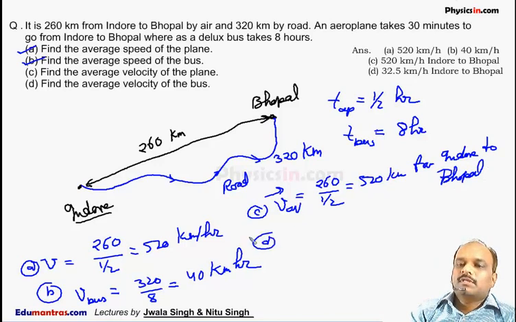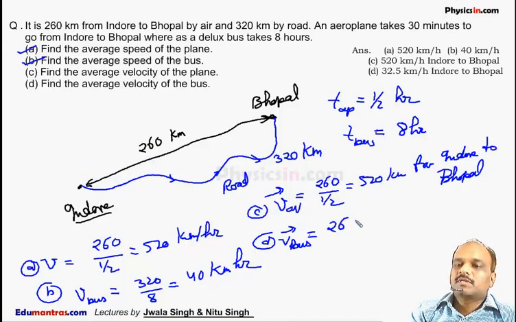Now option D is to find the average velocity of the bus. So we can say the average velocity of the bus is the total displacement of the bus divided by time. The distance of the bus is 320 kilometer, but the displacement of the bus is only 260 kilometer.